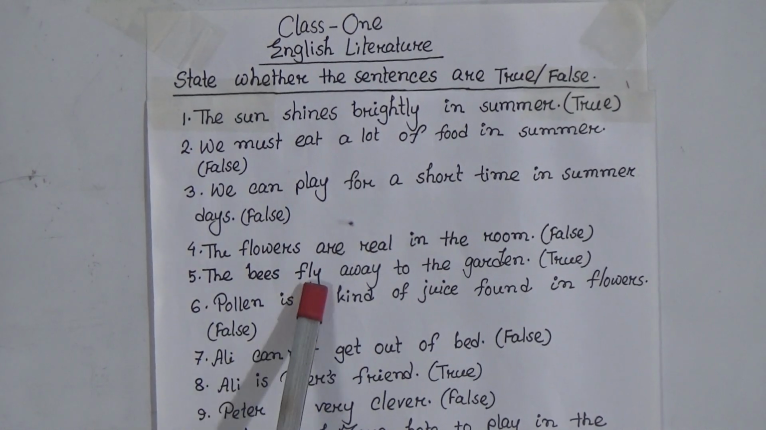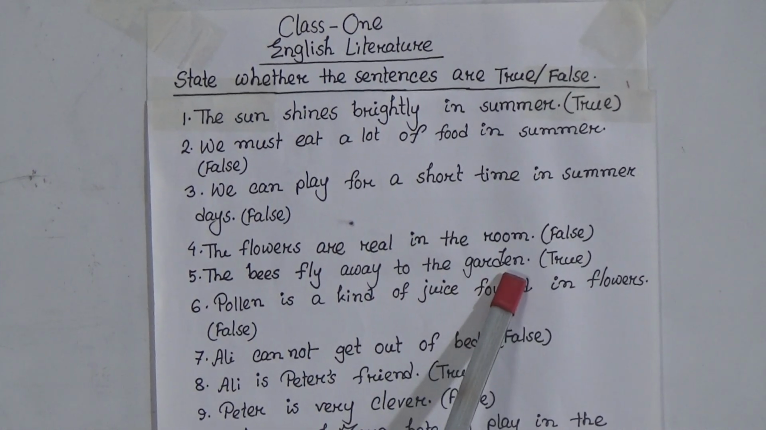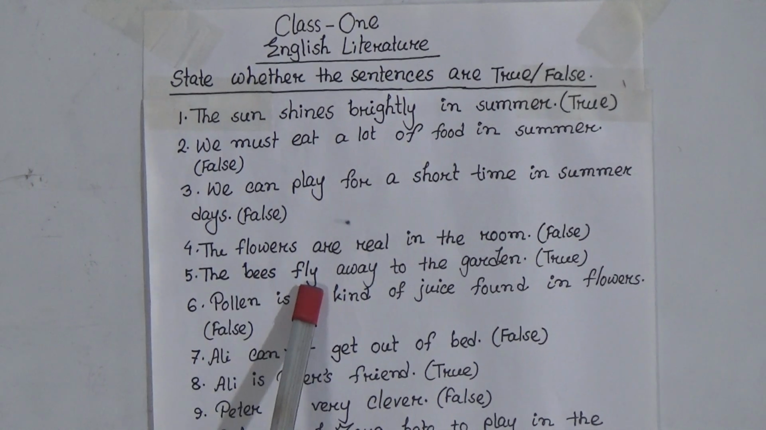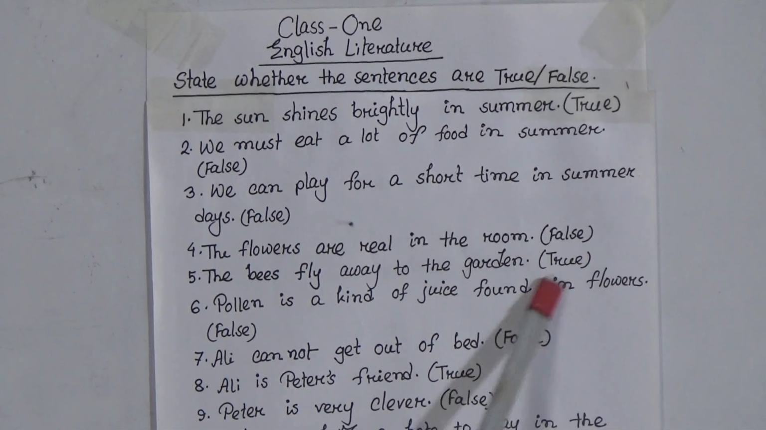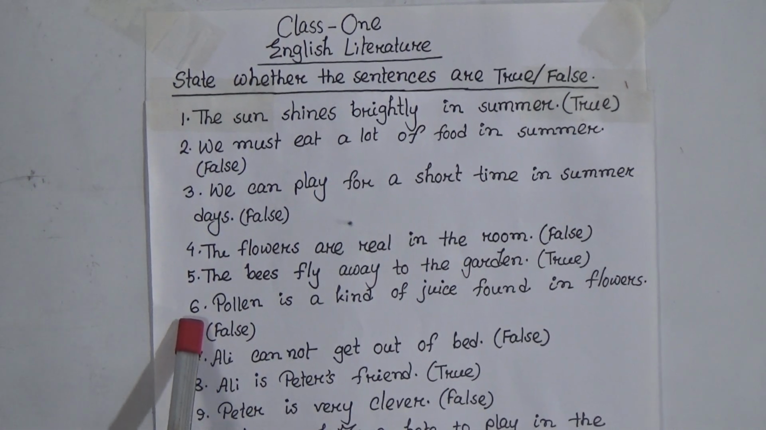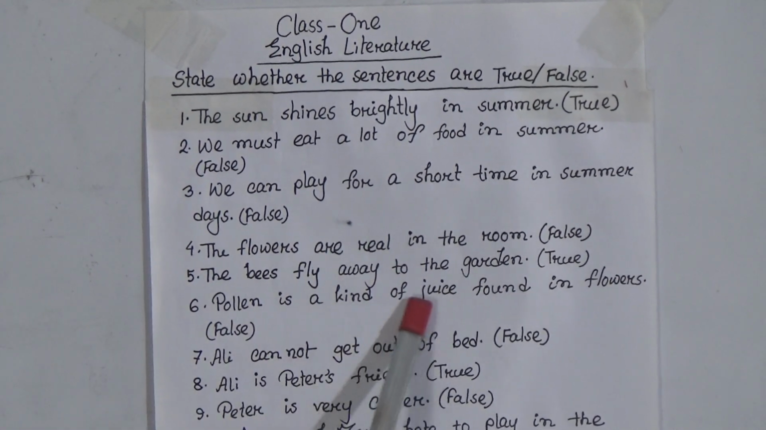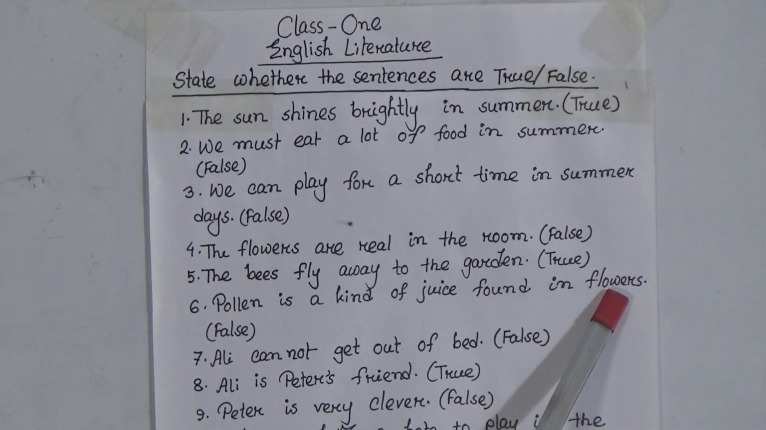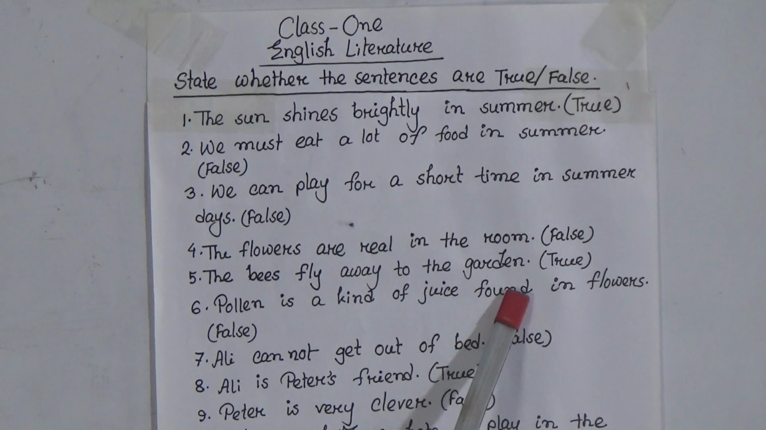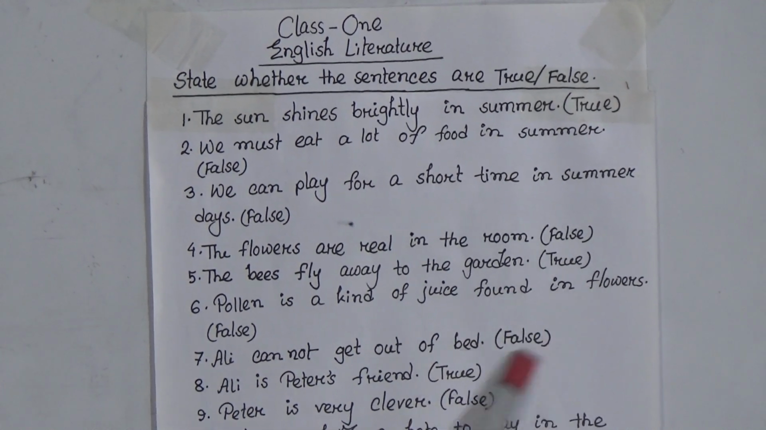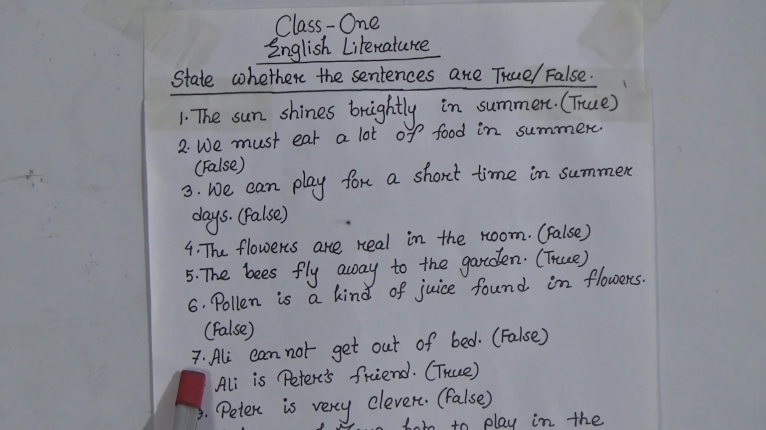The bees fly away to the garden. This is true. Now number 6. Pollen is a kind of juice found in flowers. This is false. Now number 7.